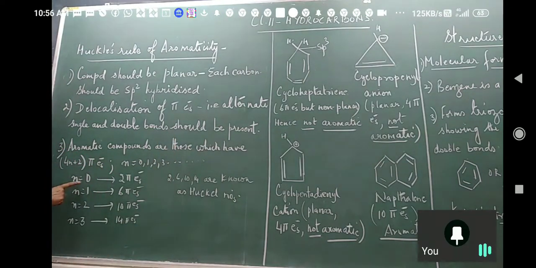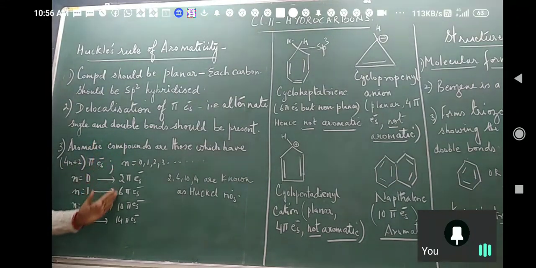If n is equal to 0, 4 into 0, 0 plus 2, 2 pi electrons. 4n plus 2, n is equal to 1, so 4 plus 2, 6. n is equal to 2, 2 4s are 8 plus 2, 10. Like this you will do.